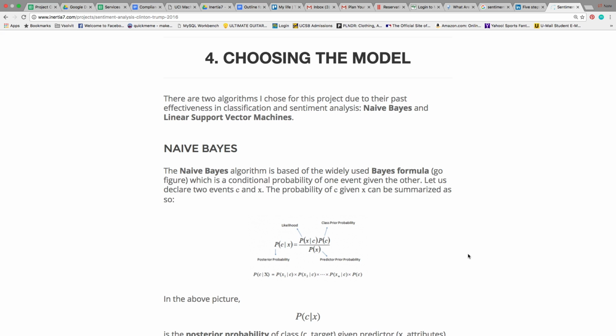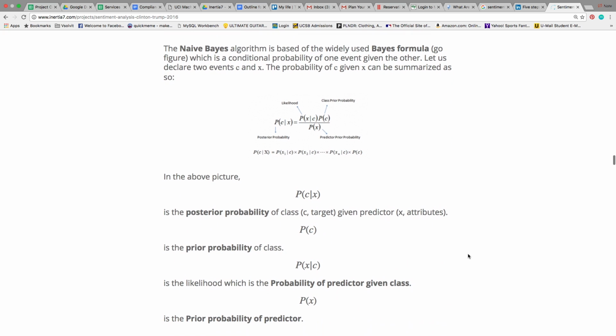I chose two models for this, naive Bayes and linear support vector machines. The first one, the naive Bayes algorithm, is a widely used algorithm for classification, and it all has to do with conditional probability, because that's all about Bayes. As you can see here, which is a little small, we have the probability of one event given the other.